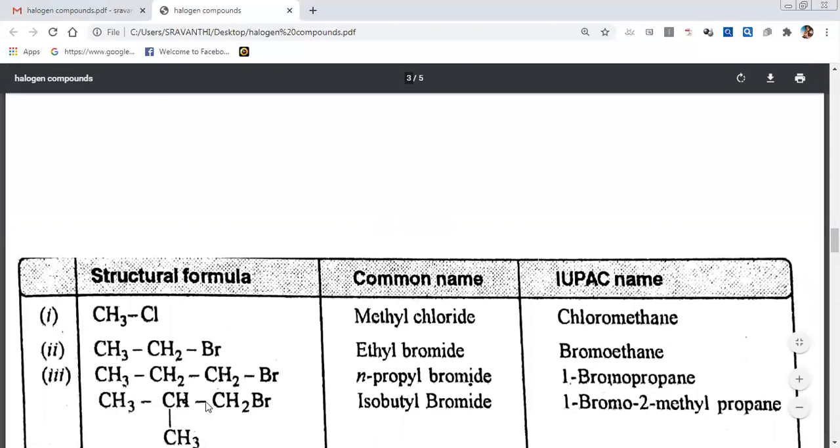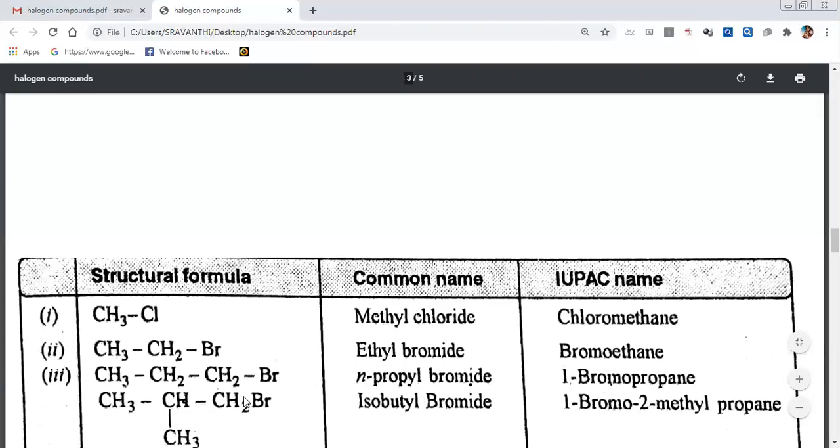What is this? If it is in this shape, we call it iso. How many carbons are there? 1, 2, 3, 4. Four carbons. So isobutyl bromide. This V shape is called iso. It has 4 carbons. That's the isobutyl bromide. Whereas in the IUPAC name, we should go for the straight chain.